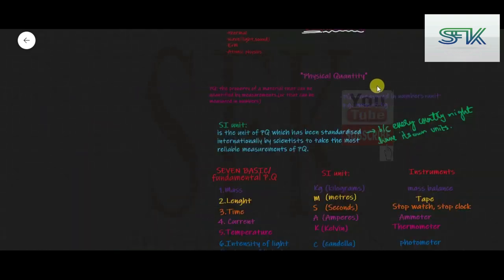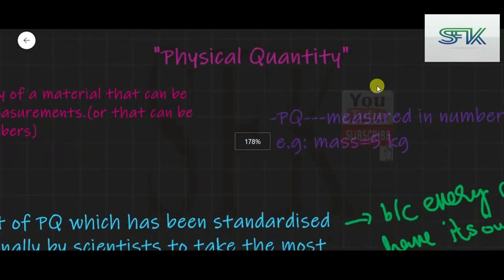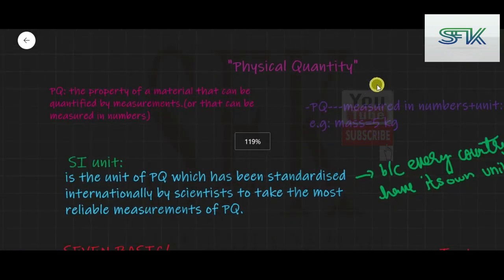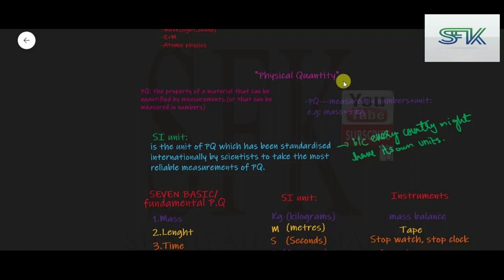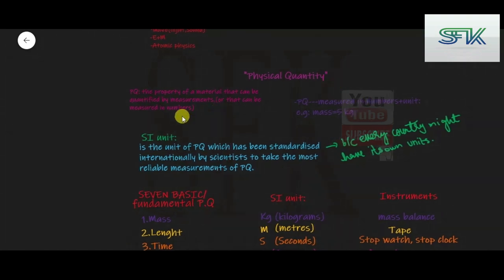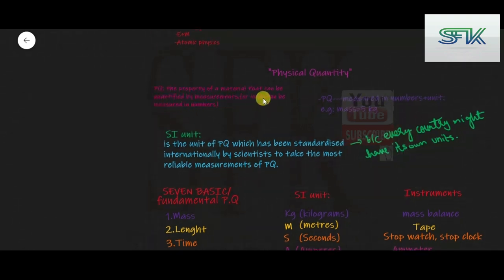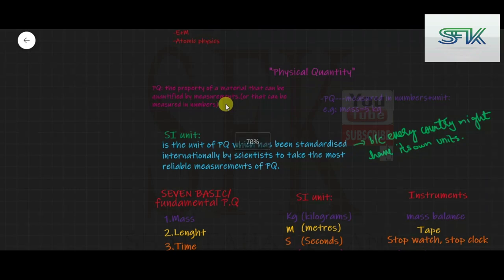Physical quantity. So what is a physical quantity? A physical quantity is defined as a property of any material, of any substance, that can be quantified by measurement, or that can be measured in numbers. Quantity means numbers, right?